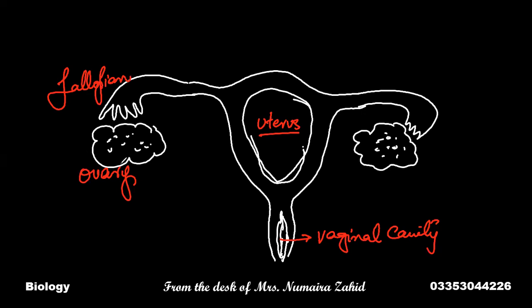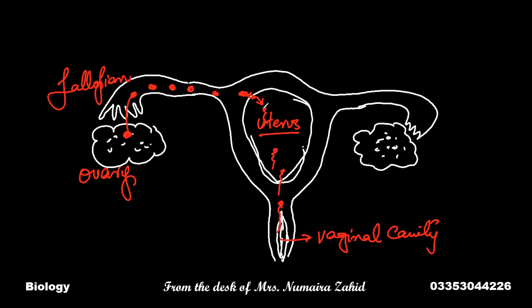From one side, in these fallopian tubes, when the mature ovum is released, it migrates and continues its journey towards the uterus. And when the sperms come from the vaginal cavity, any one sperm will fuse with the ovum.